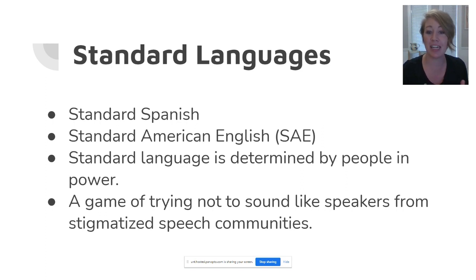In fact, Standard American English is essentially a game of trying not to sound like speakers from stigmatized speech communities. So this would be avoiding any of the regional dialects or sociolects for which there are negative attitudes. We don't want people to think of us in negative ways, so we try to avoid highly stigmatized dialects that society has negative attitudes towards by speaking a standard form.